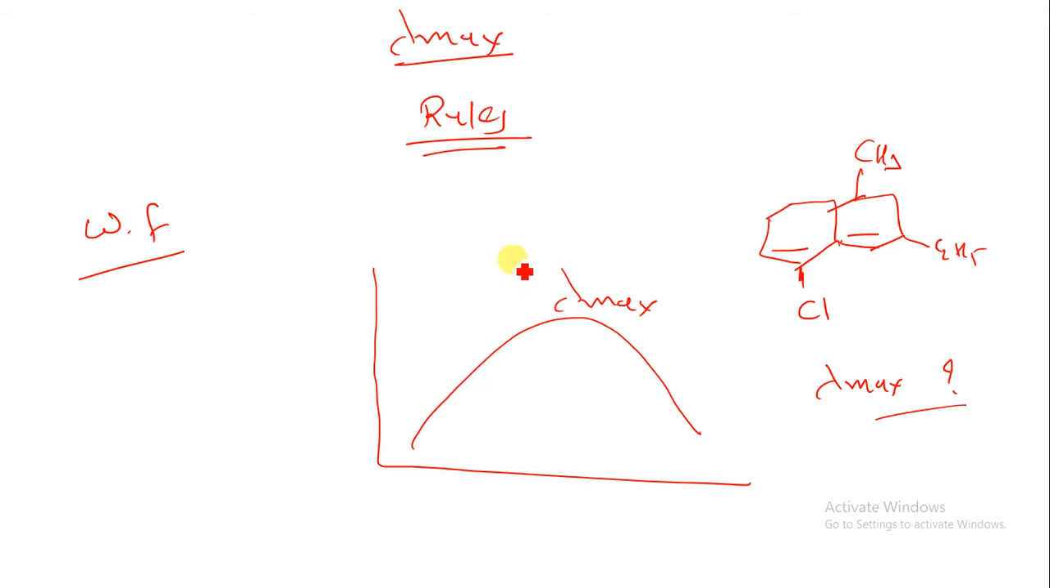Now, the lambda maximum graph can be obtained only by the instrument, but when we use this rule we can easily calculate the lambda maximum by applying the rules. So let us understand the rules and the important terminology in lambda maximum calculation. First of all, acyclic dienes, or dienes contained in an open chain system. The first thing you have to identify is the acyclic diene or diene system.